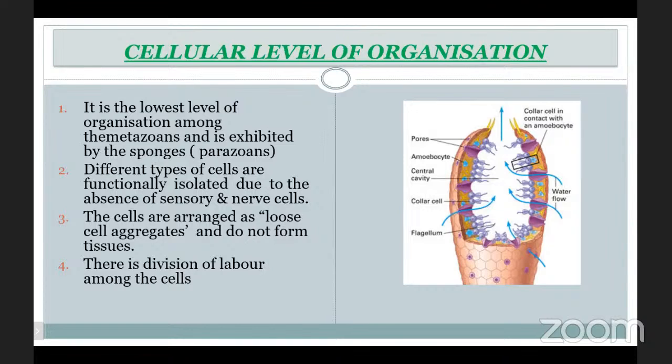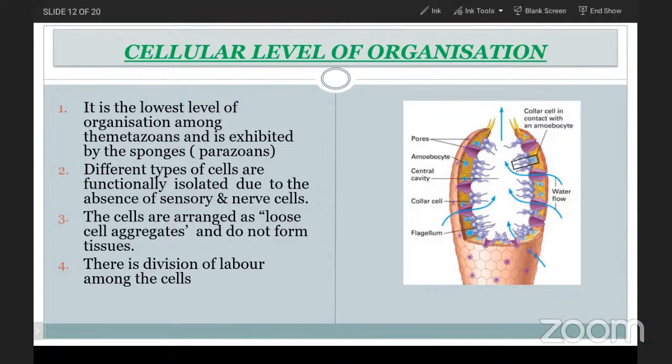It is the lowest level of organization among the metazoans and is exhibited by the sponges. So in case of metazoans, it is the lowest level. Different types of cells are functionally located due to the absence of sensory and nerve cells. Due to the lack of sensory and nerve cells, in sponges there is no chance of formation of tissues. These cells are arranged as loose cell aggregates and do not form tissues.